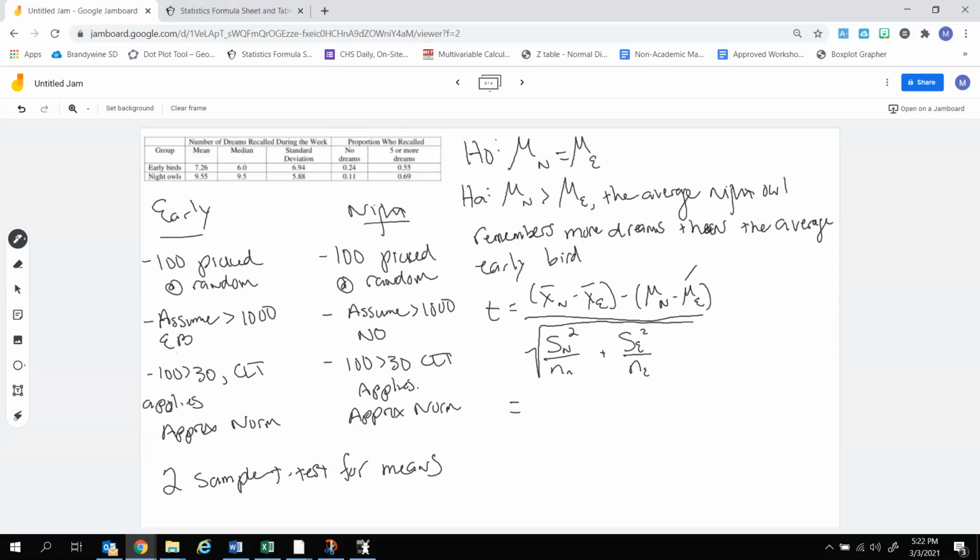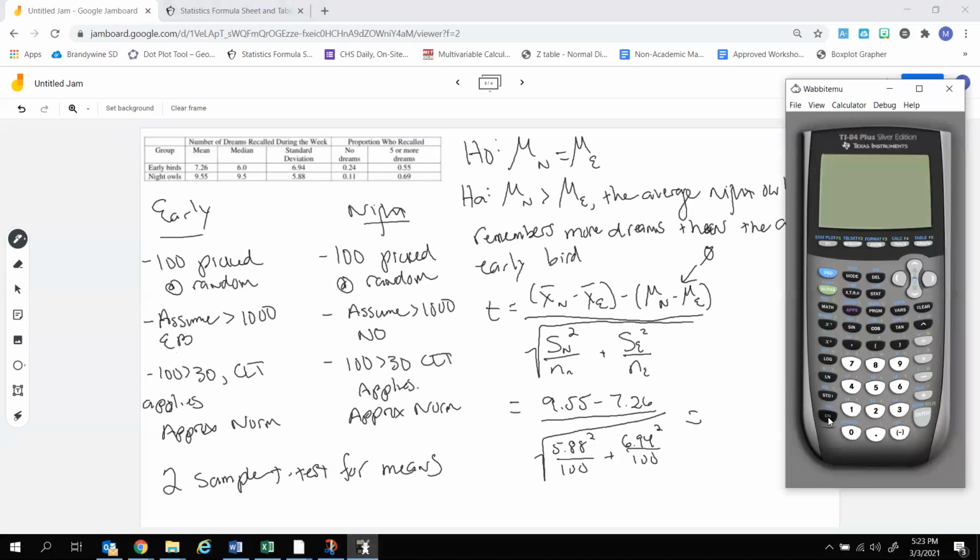We know that this guy right here is 0, so we don't even need to put that down there. So I'm going to do 9.55 minus 7.26 divided by square root 5.88 squared over 100 plus 6.94 squared over 100. All right, for the heavier number crunching, we're just going to use our calculator here.